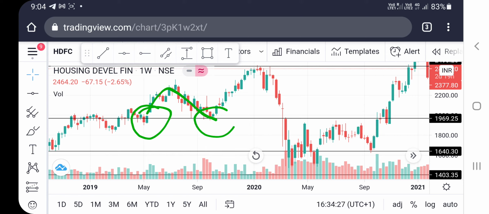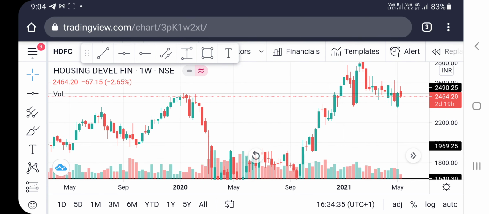Again it came back, and this resistance became a support, and again it bounced back, and the stock reached the level of 2464, and the stock again came back.